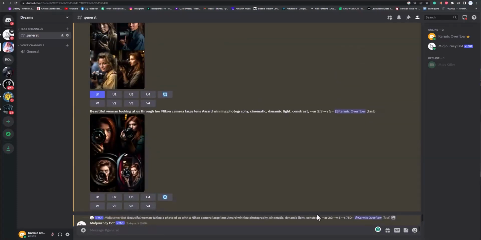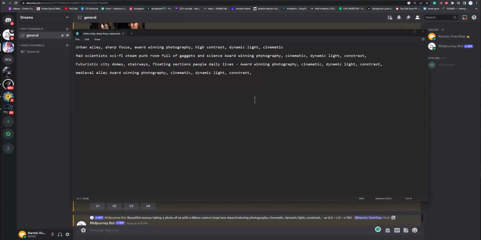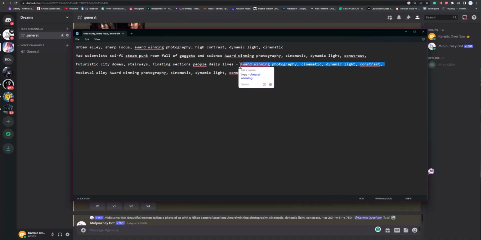So the first thing I like to do, so I have my notepad here to show you some different ideas which we're going to be generating. But one of the things I like to use is right here: award-winning photography, cinematic, dynamic light contrast. If you just use this at the end of whatever you want to describe, it's going to be really good. So that's what we're going to do. I'm going to copy this right here. Boom, like that.